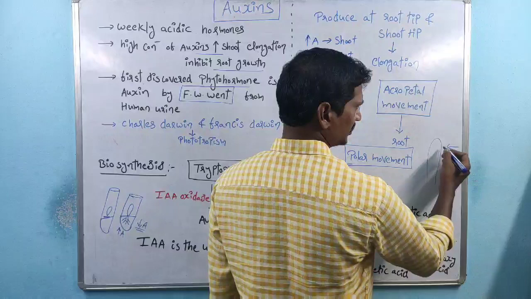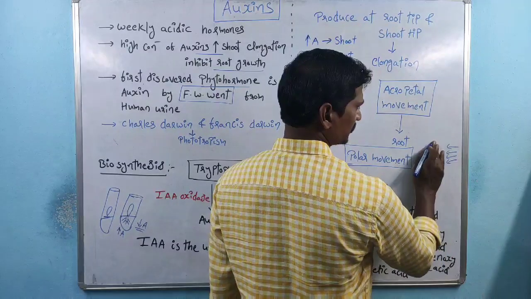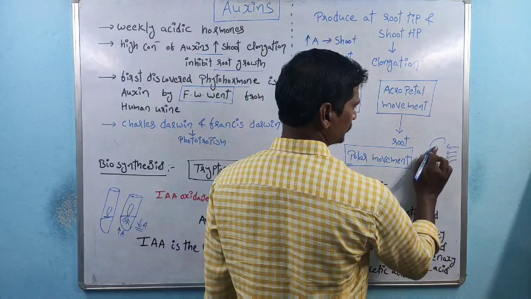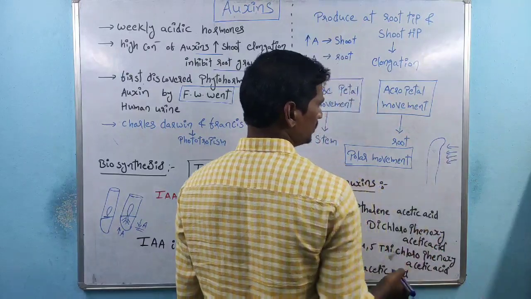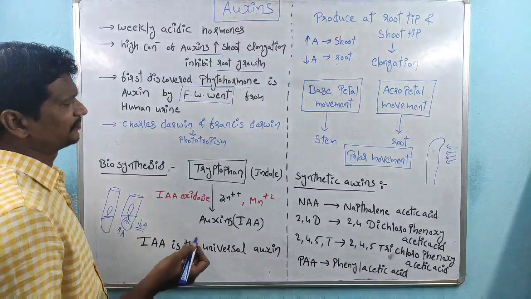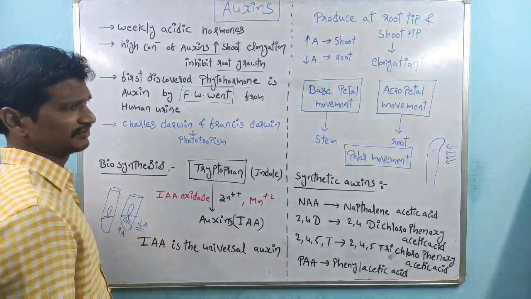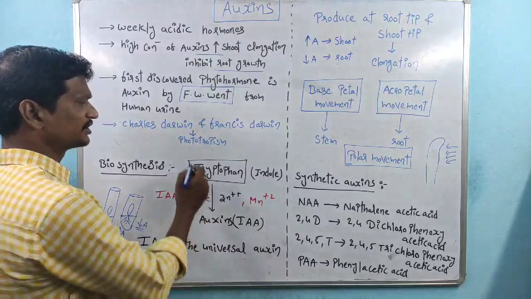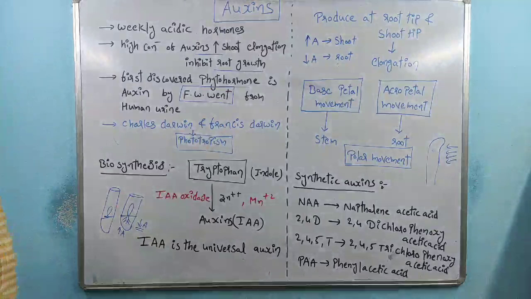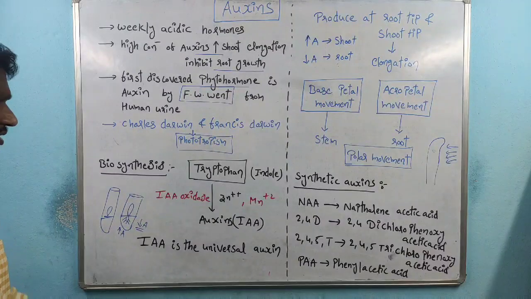This is the light, and the tip part of the coleoptile bends towards the light. That kind of effect or property is called phototropism. Charles Darwin and Francis Darwin explained this phototropism.